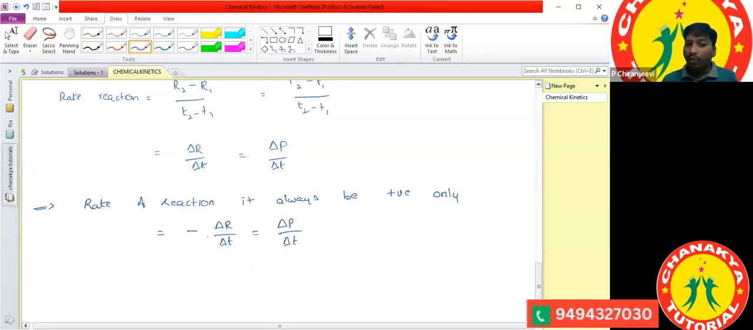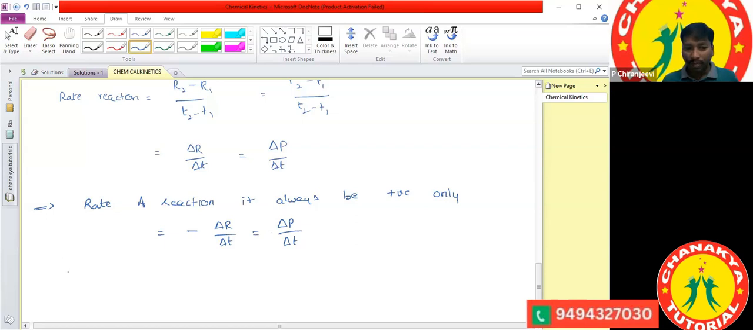Clear? In this, one more importance is there. We have some importance with the negative sign and some with the positive sign. What is that importance? The negative sign indicates decreasing concentration of the reactants. The positive sign indicates increasing concentration of the products. Now you got the clarity.